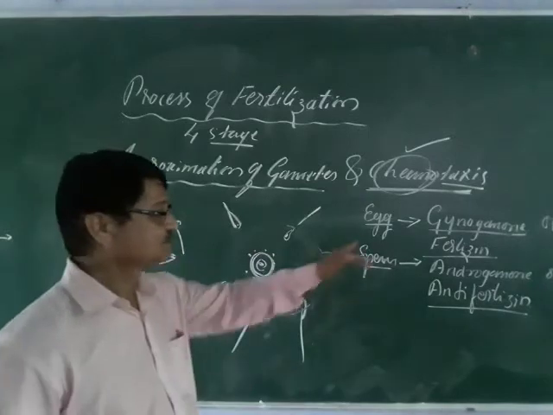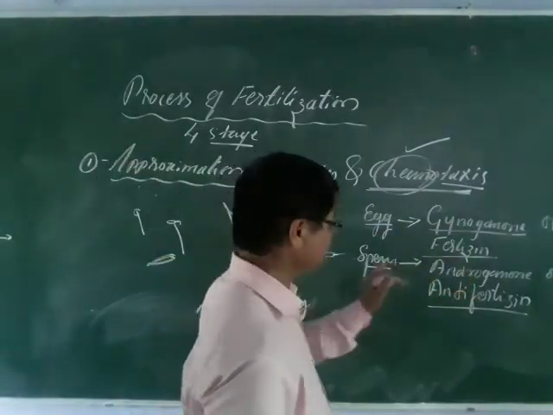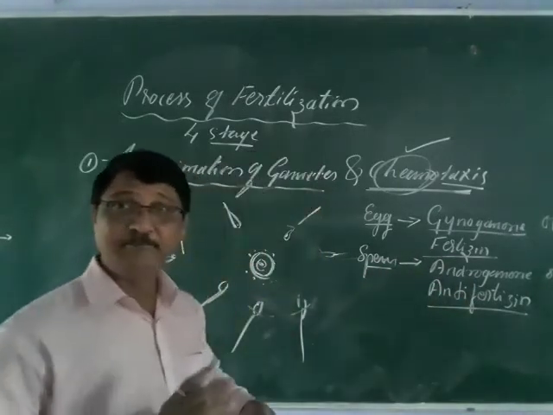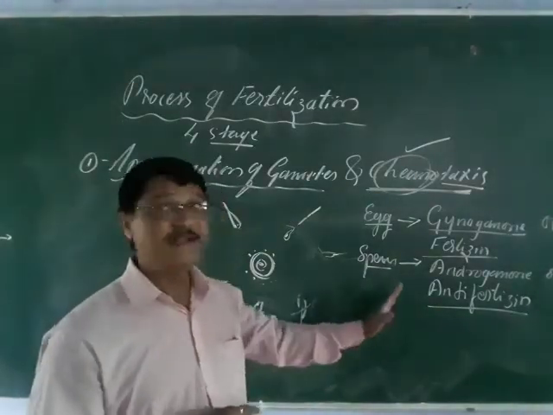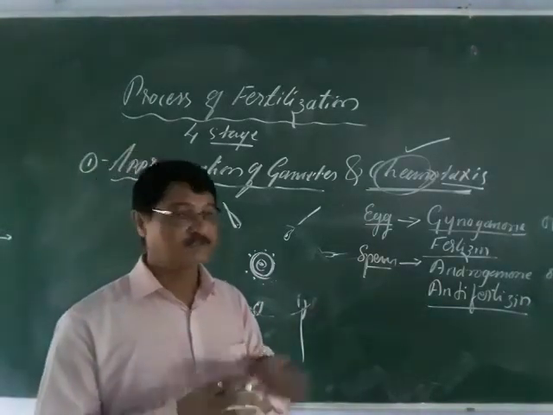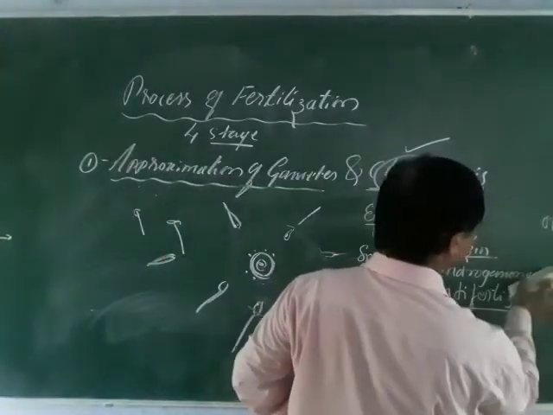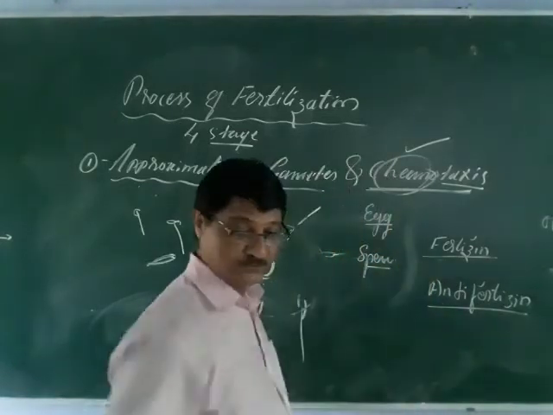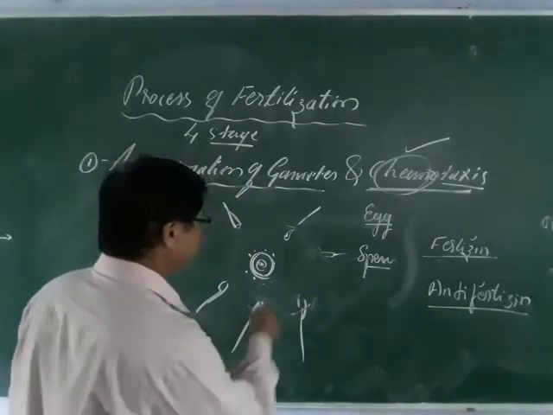Chemical movement. So here, as I told, the egg contains the gynogamon, or fertilizing, and the sperm has the androgamon, which is also called the anti-fertilizing. They act just like an antibody reaction, and this antibody reaction means it is a chemical lock. The fertilizing and the anti-fertilizing form a chemical lock between the gametes.